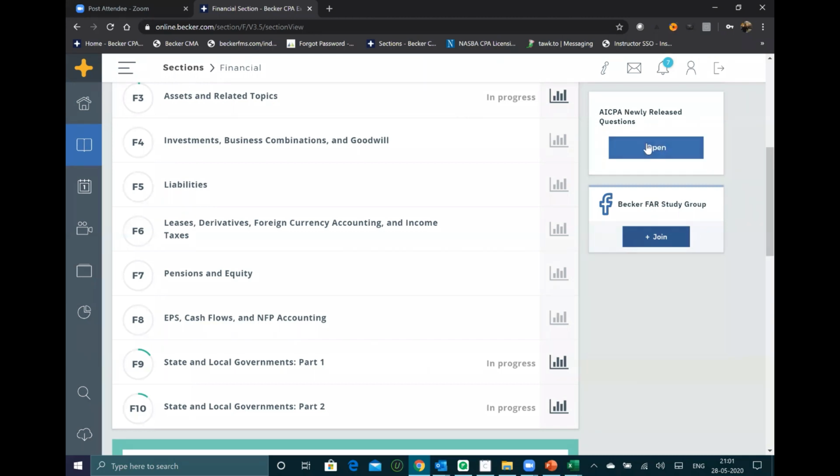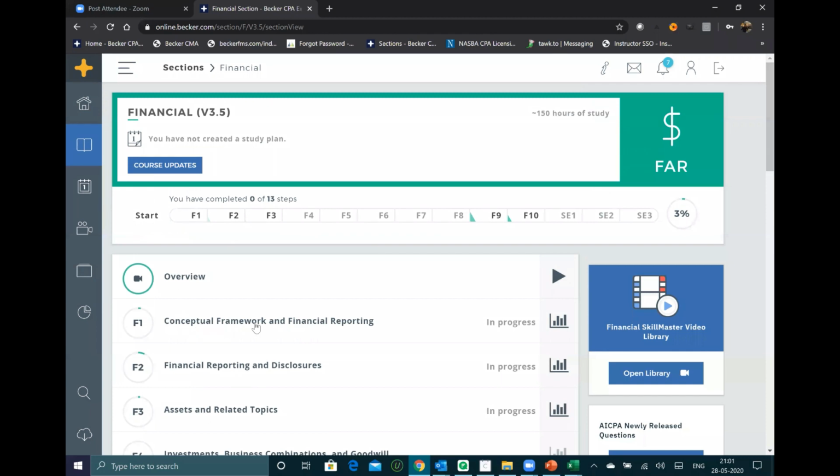So it is very important that you do AICPA newly released questions also, because they are the real questions, how it looks like, right? I hope this is clear. So far, this is the strategy to go on with each and everything. Now, FAR, what are the important sections in FAR?